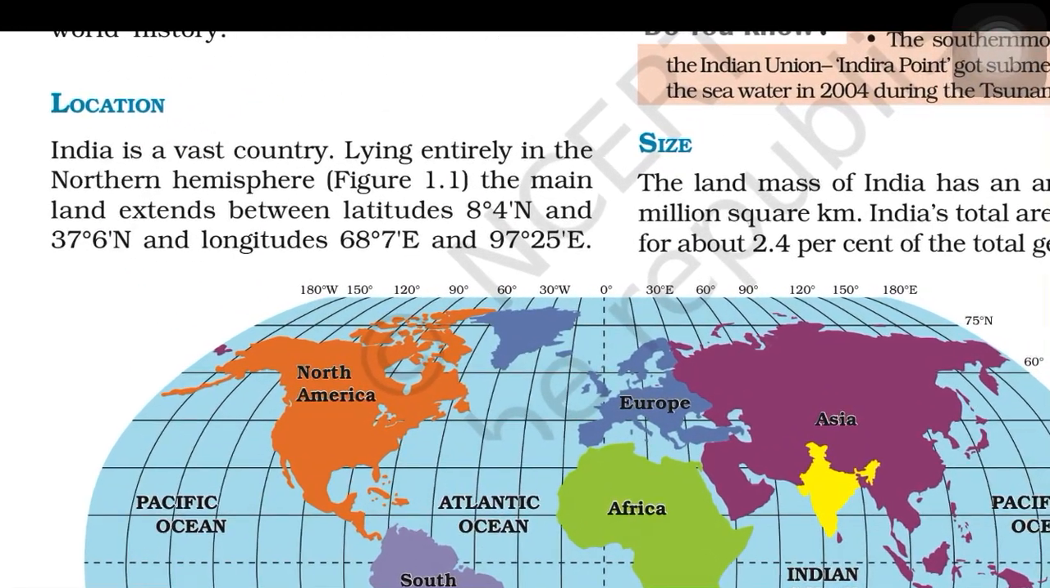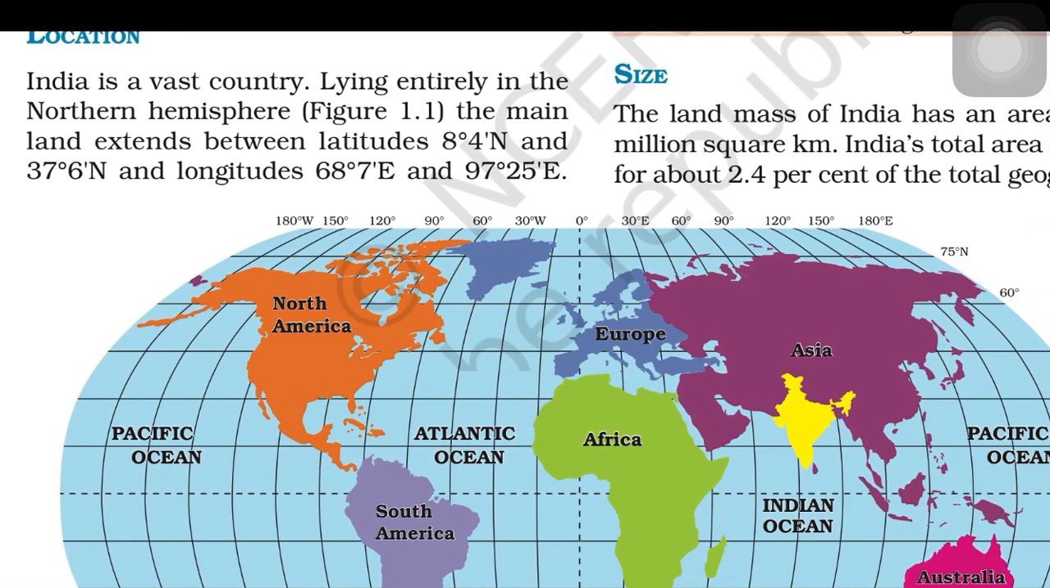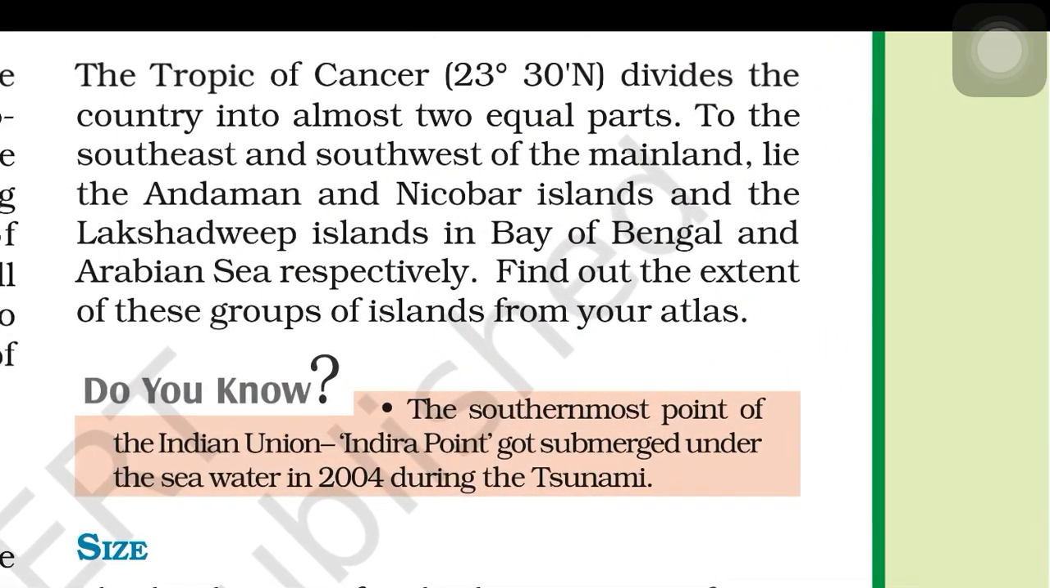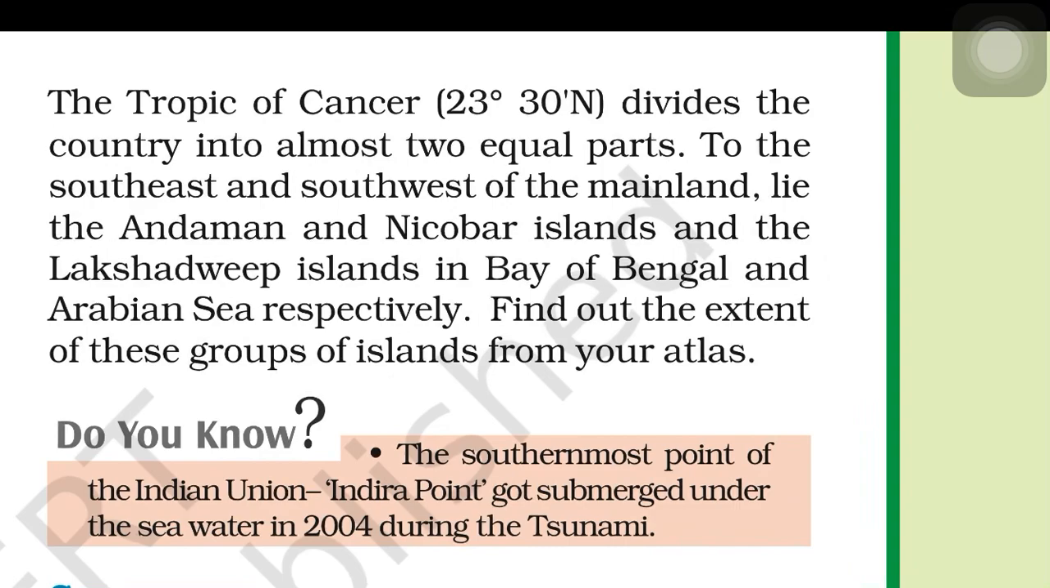Let us come to location. India is a vast country lying entirely in the northern hemisphere. The mainland extends between latitudes 8 degrees 4 minutes north and 37 degrees 6 minutes north, and longitudes 68 degrees 7 minutes east and 97 degrees 25 minutes east. The Tropic of Cancer, of course, passes through India, and it divides India into almost two equal parts. Further, we are going to see from which different states it passes.